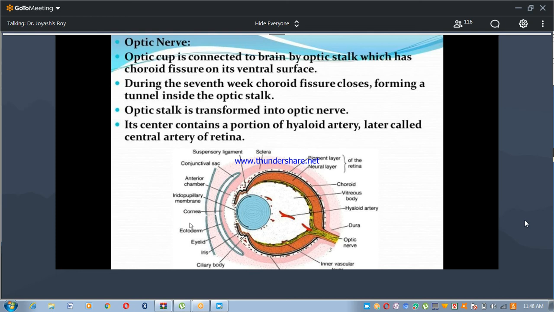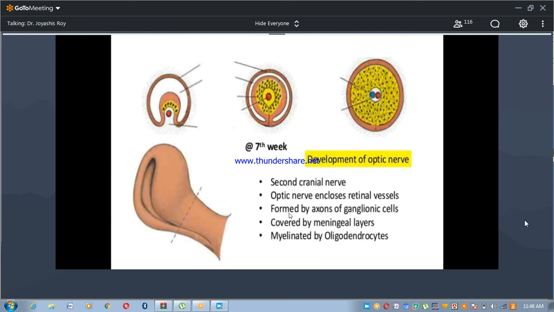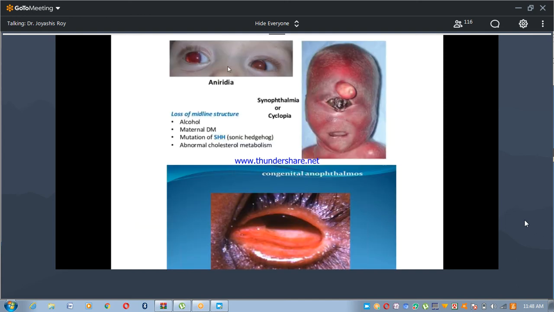Its center contains a portion of the hyaloid artery. This is the hyaloid artery, later called the central artery of the retina. So the optic nerve develops from the optic stalk, and in its center the hyaloid artery develops into the central artery of the retina. The optic nerve is the second cranial nerve. The optic nerve encloses retinal vessels. These are the retinal vessels, formed by axons of the ganglionic cells and covered by meningeal layers, myelinated by oligodendrocytes. So the optic nerve gets its myelination from the oligodendrocytes.